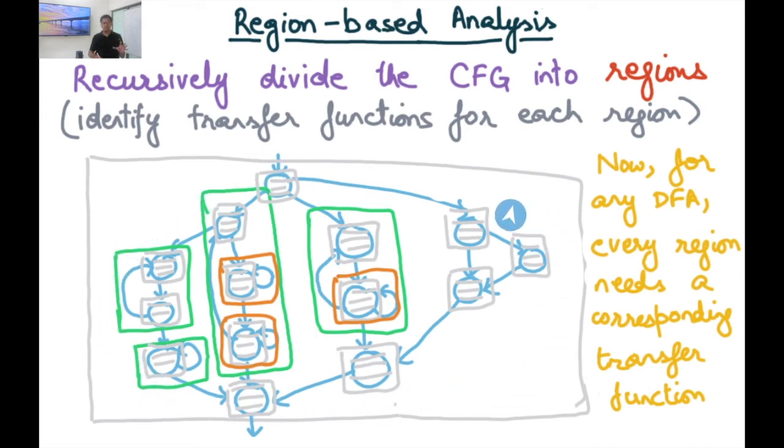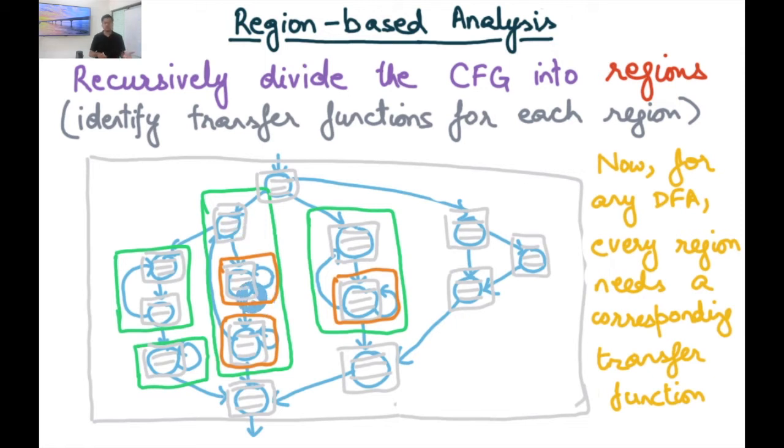However, because I had summarized the green region, what about the points that are internal to the green regions? So if I want to identify the values that are internal to the green region, then based on the analysis of the higher level, I would be able to know the values at the entry of this green region. And using that, now I can go to the next level of hierarchy and run the DFA inside the green box, which will have gray boxes and orange boxes.